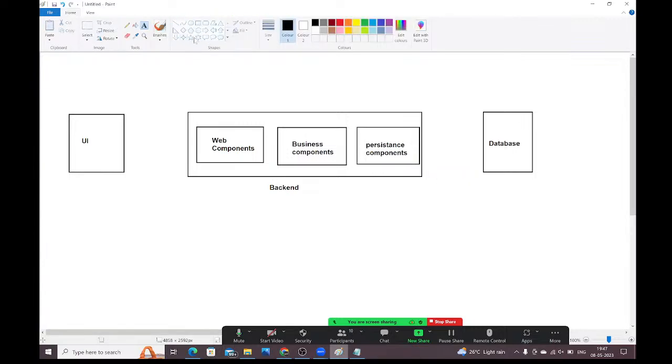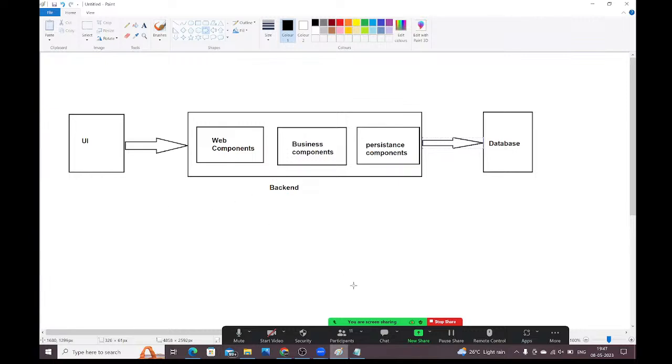Here we will send the request from the user interface to this backend component. Inside this we have the business logic to communicate with the database, to insert the data, fetch the data, update the data, whatever operations you want to perform. All the logic we need to write in the backend component only. And from our backend component, the request will go to the database, guys. Like this it will work.